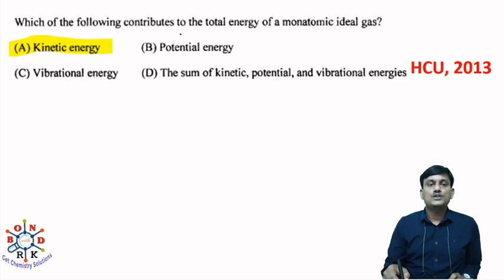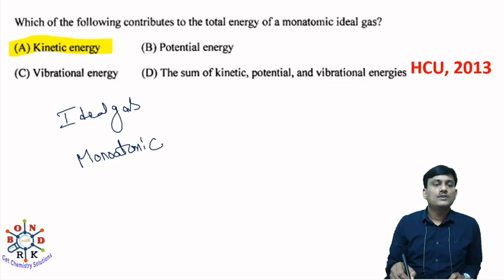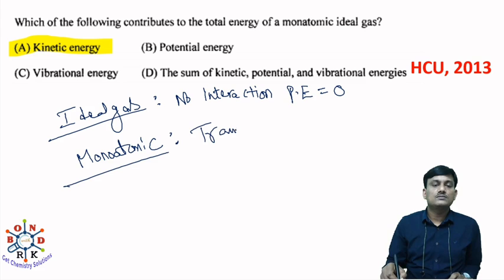Which of the following contributes to the total energy of a monoatomic ideal gas? Okay, this one is an ideal gas and monoatomic. If you take an ideal gas, there is no interaction between gas molecules. So when there is no interaction, what is the potential energy? Potential energy is 0. In monoatomic gases, you can find only translational motion.